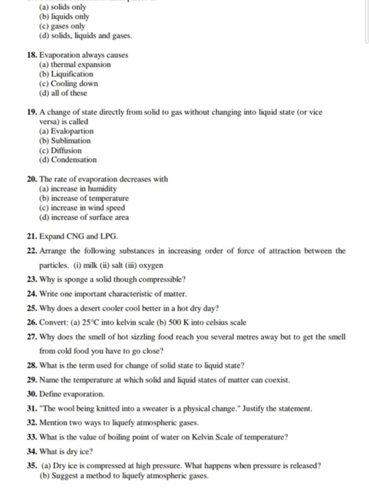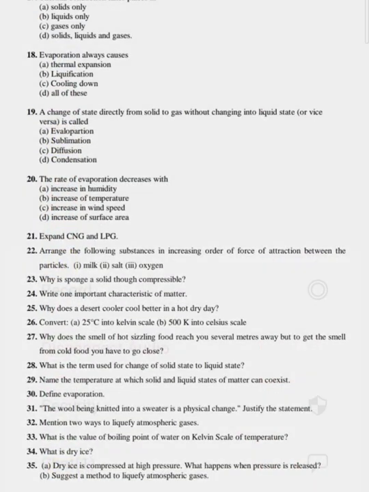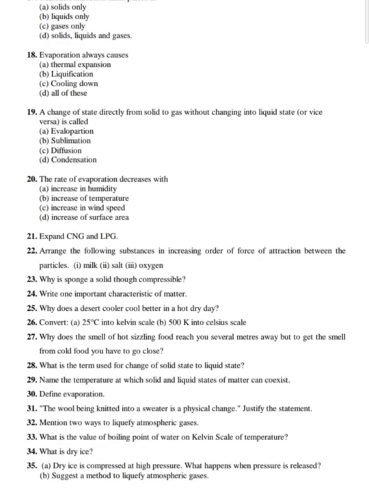Yes, please let me know. 100 degrees Celsius, convert it into Kelvin. No issues, you can drop the text, my dear students.